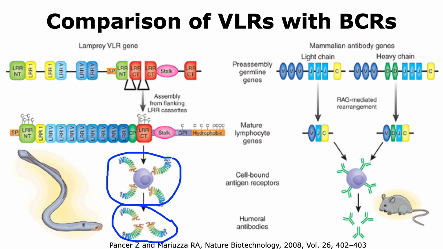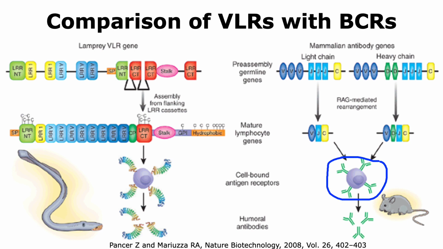In the case of the B lymphocytes, we're able to see that the B cell receptor that is present on the cell membrane is also secreted, and these B cell receptors can also be called immunoglobulins or antibodies, and this secretion occurs in response to a pathogen or a pathogen component. Thus, we can see similarities and differences between the VLRs and the BCRs and TCRs.